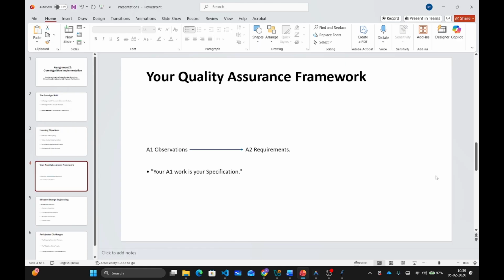If the code violates your contract even by a little margin, then AI is wrong. So based on your contracts, you will ask AI to fix it. Basically, your Assignment 1 work becomes your quality assurance framework.